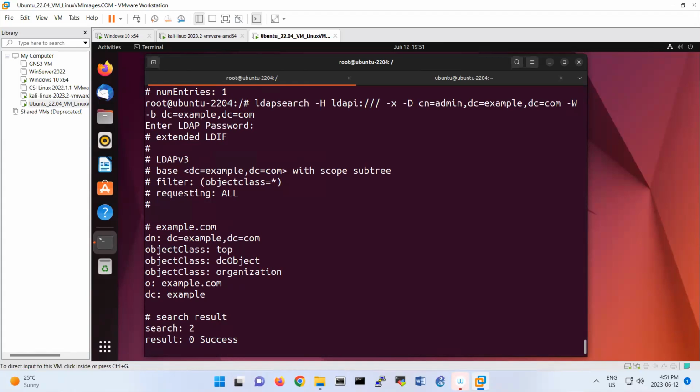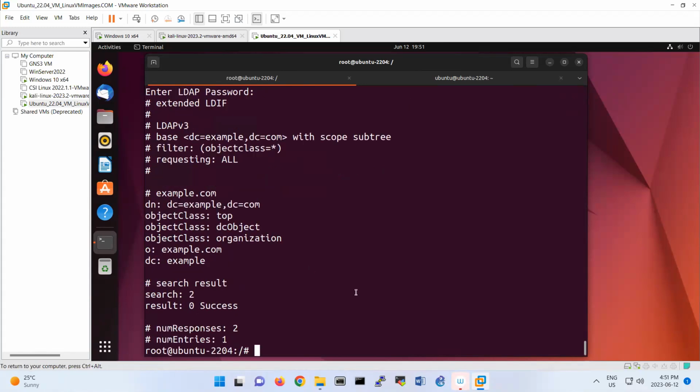So the packaging of slapd is designed to be configured with the service DIT, that's directory information tree. This allows you to dynamically configure slapd without the need of restarting or editing the file.